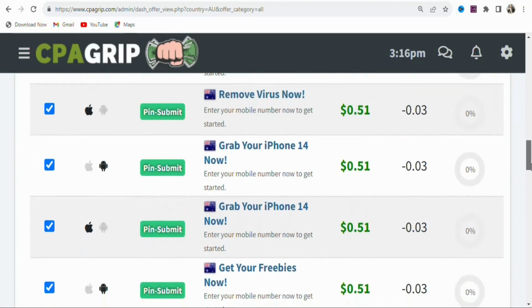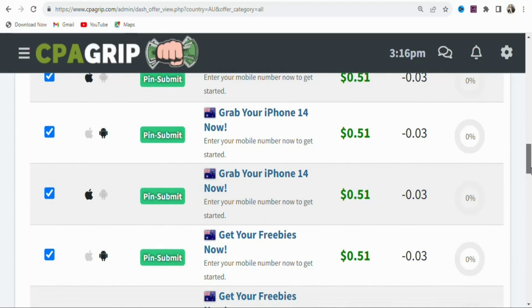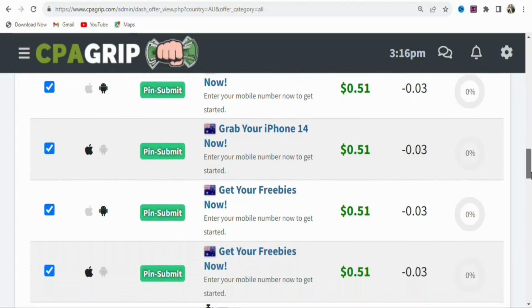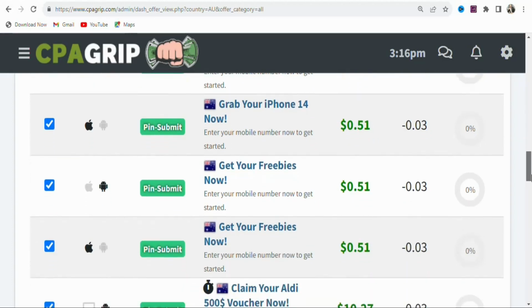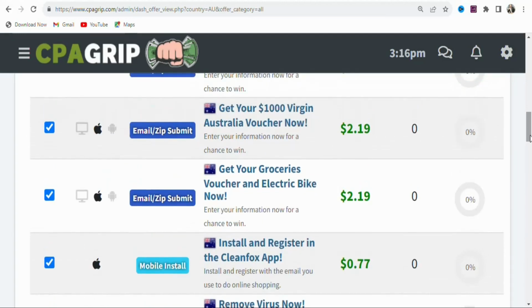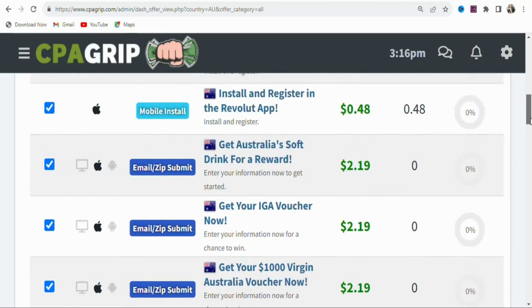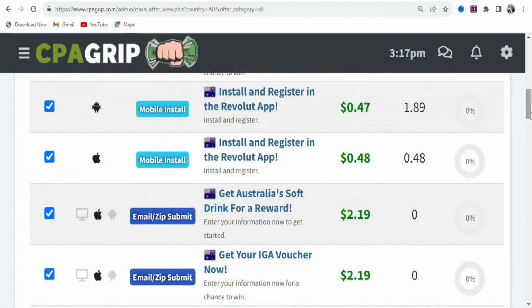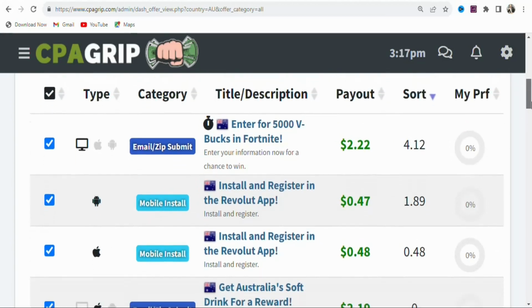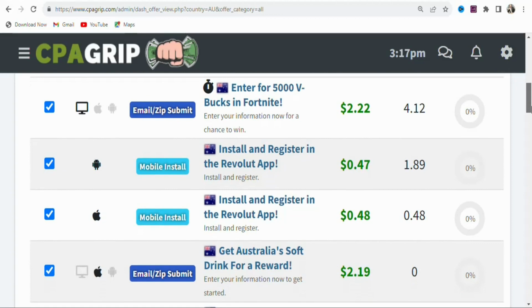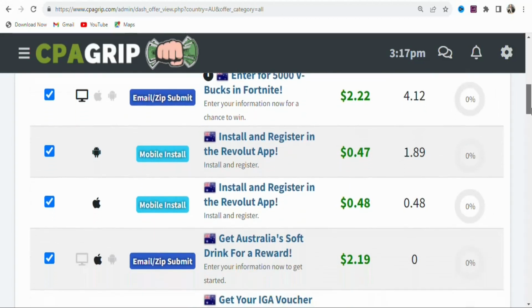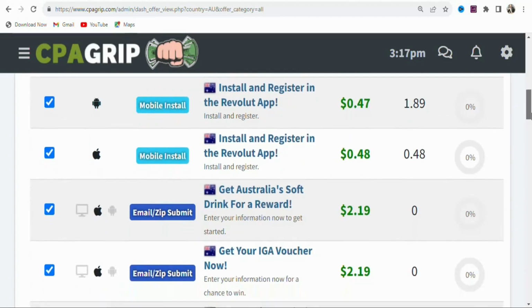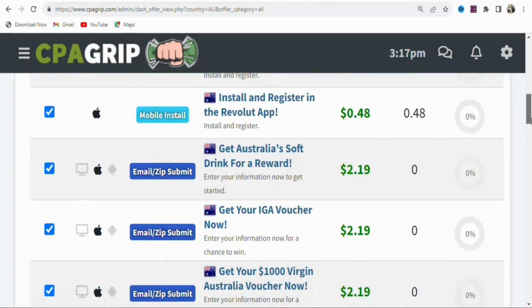If you promote these offers to a different country apart from Australia, those who click on your link are not going to get access to the offer. They are going to get access to different offers. So what you have to do is target people who live in Australia so that you can get them to click on your link and then take a specific action so that you can be paid. So now we are going to select one of these offers so that we can promote it and then earn money on the platform.